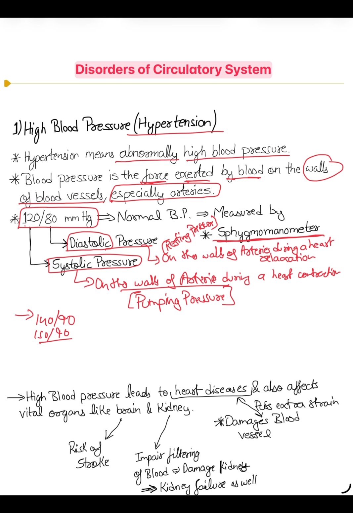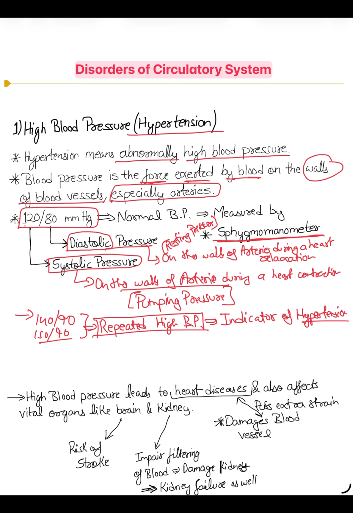Because the main term, also given in NCERT, is that repeatedly high blood pressure is an indicator of hypertension. When your blood pressure goes beyond 140 by 90, it is an indicator of hypertension, but only when you check it repeatedly.